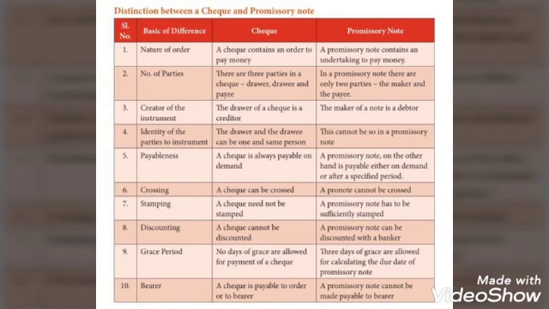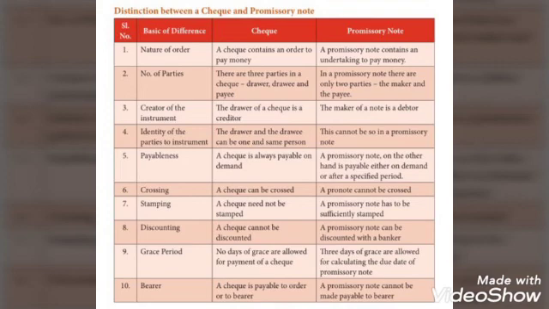The eighth difference is discounting. A check cannot be discounted, but a promissory note can be discounted with a banker. And the next difference is grace period. Under check, no days of grace are allowed for payment of a check. But under promissory note, 3 days of grace are allowed for calculating the due date.